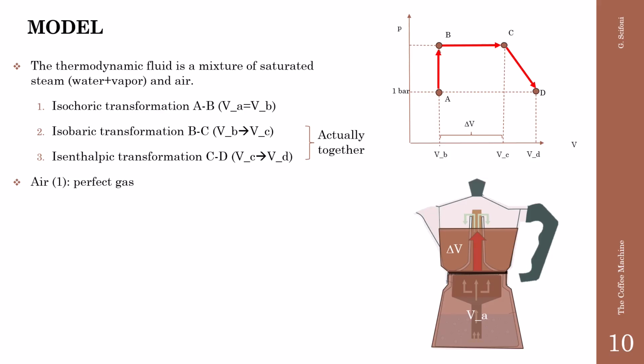Which type of fluids are we considering? For the air, a perfect gas. For the steam, a real gas in the saturation region. The volume VA, as displayed, is the lower volume, 375 cubic centimeters, and delta volume is the volume of the coffee which is produced when cooking. We want to determine now all the parameters of the state A. The temperature is 22 degrees, the pressure 1 bar.